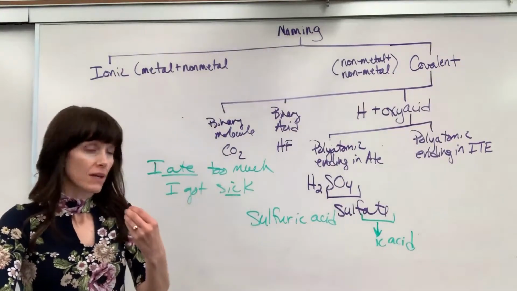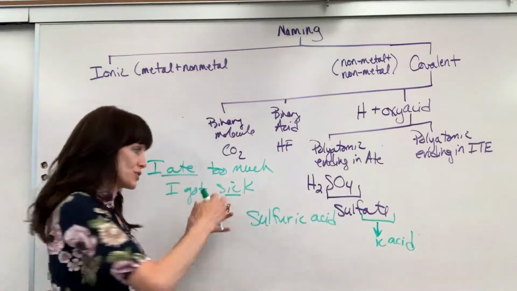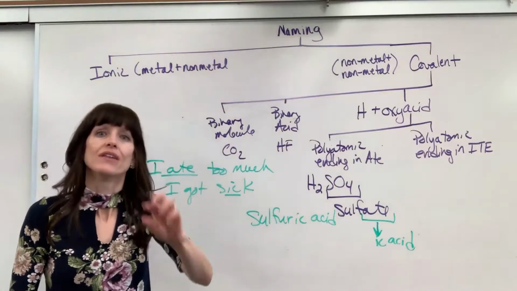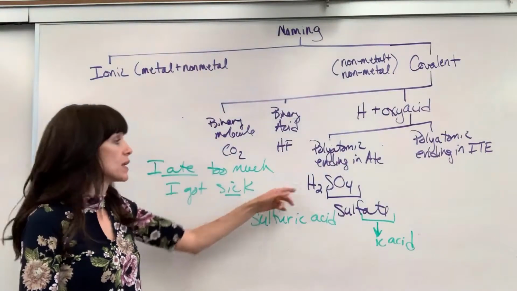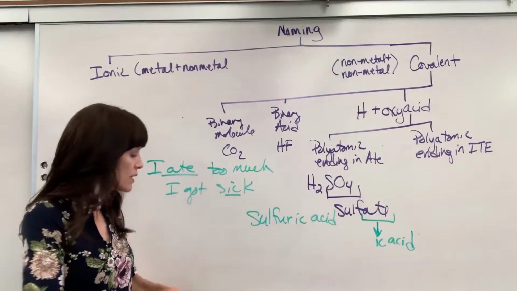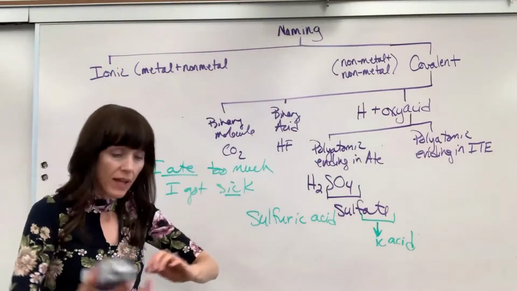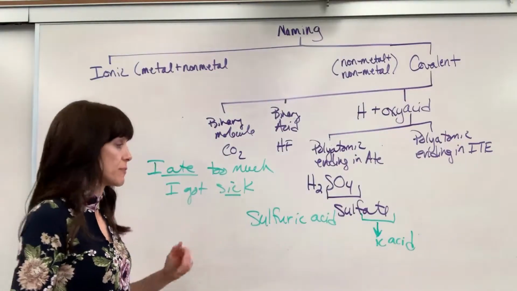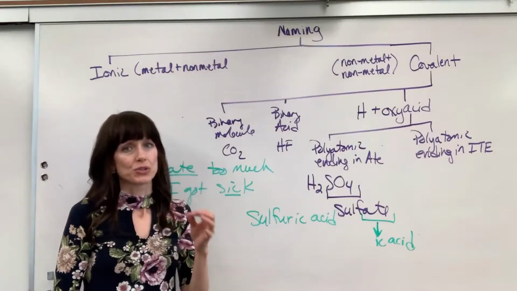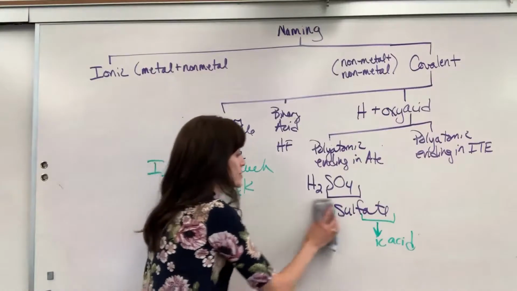And notice something glaring. We didn't write the word hydro anywhere. Sulfuric acid. When you see the word acid, that tells you there's a hydrogen in it. Now let me show you how you get the H2SO4. Now this is not ionic by any means. These are covalent sharing electrons type of bonds, but we can use our ionic trick where you cross down charges. Not because that really happens, but just because it works.